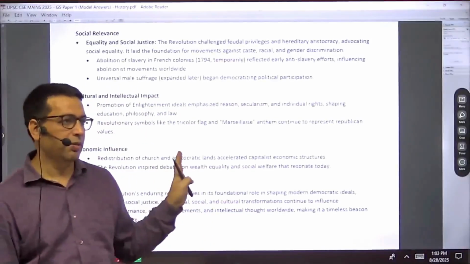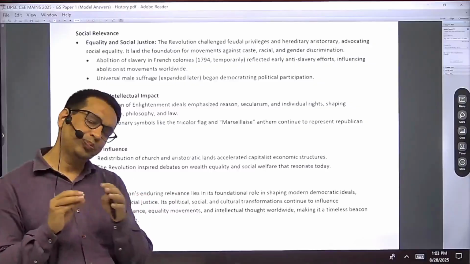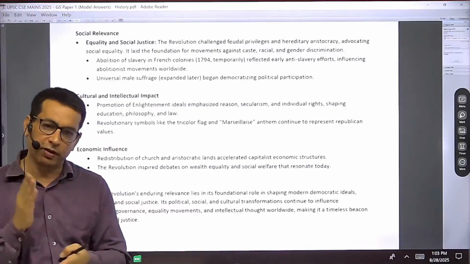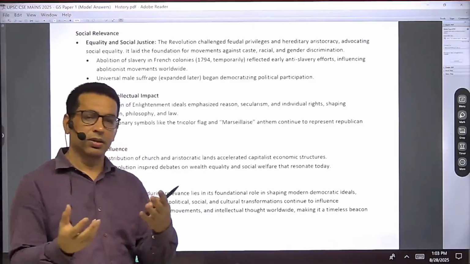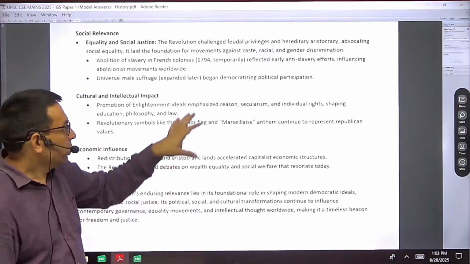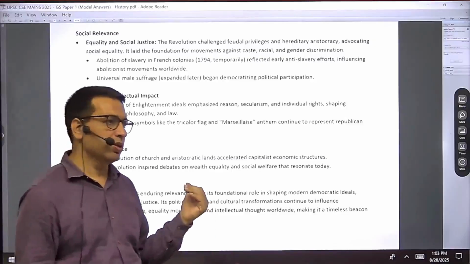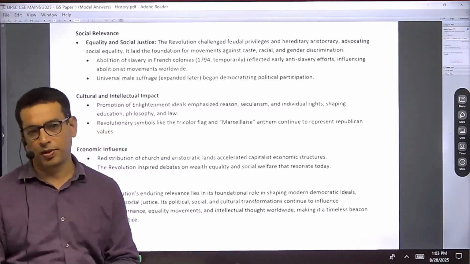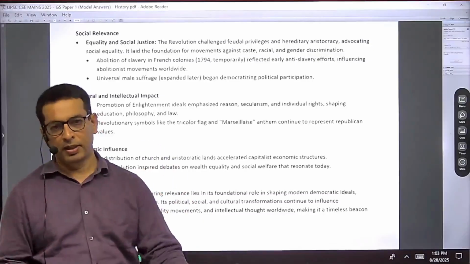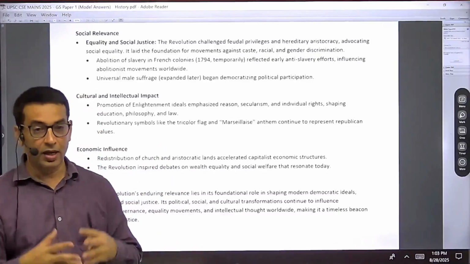If you describe the three values, liberty, fraternity, and equality, this question would be easily answered, because these values became the aspirations of the entire Europe and later the entire world.